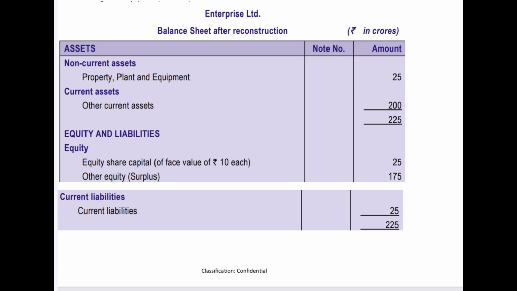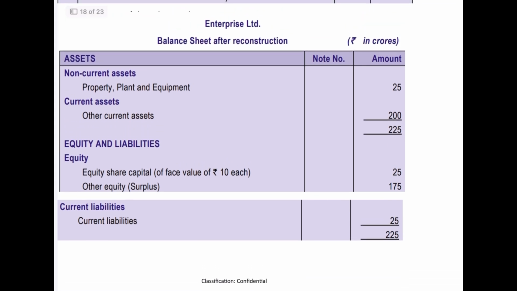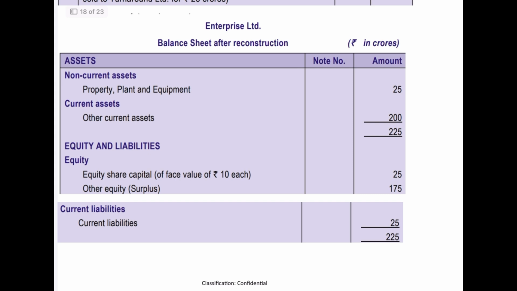These two will continue to be on the asset side of the balance sheet. And on the liability side, we already have the equity of 25 crore that will continue, other equity of 175 crore that will continue, and current liability of 25 crores that will continue. So this is how the reorganized balance sheet of Enterprise Limited will look.